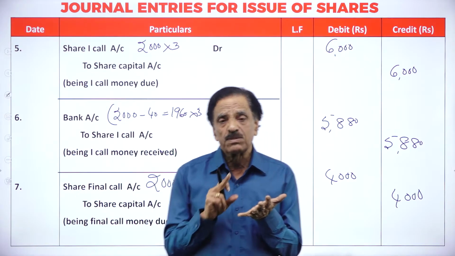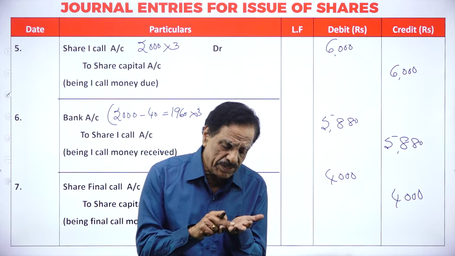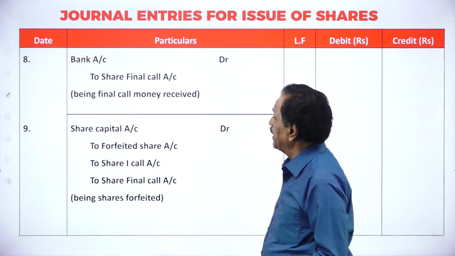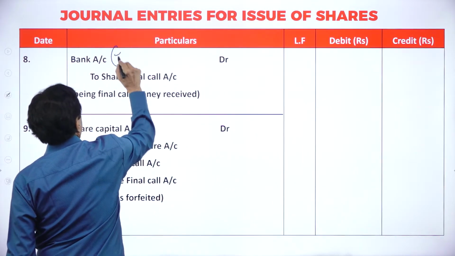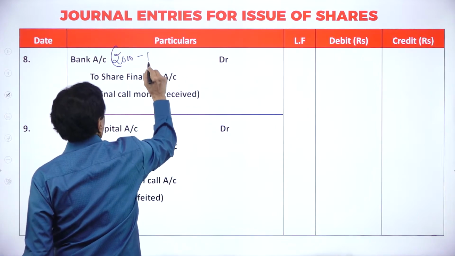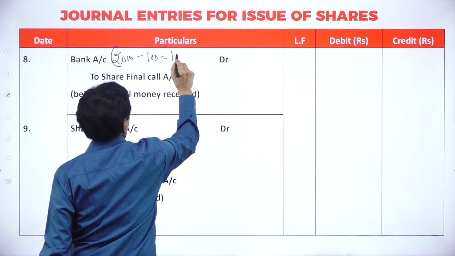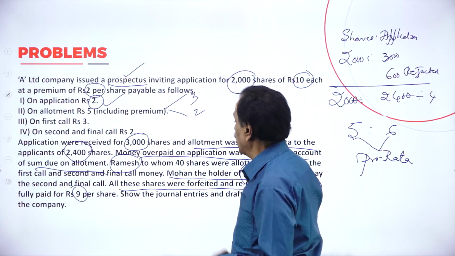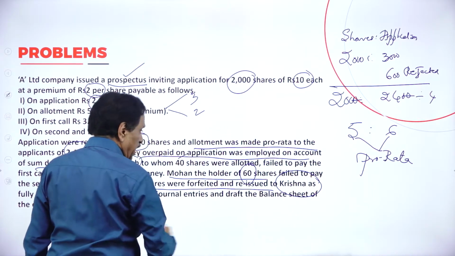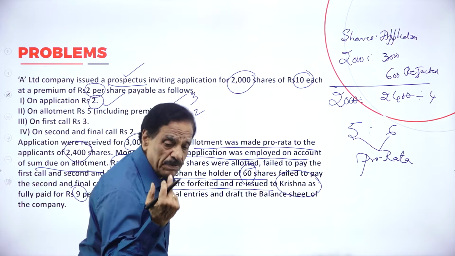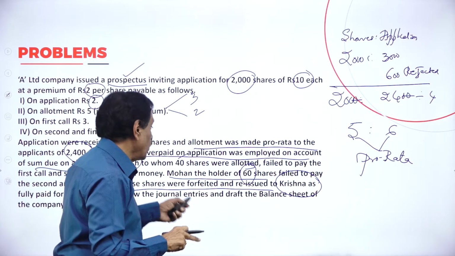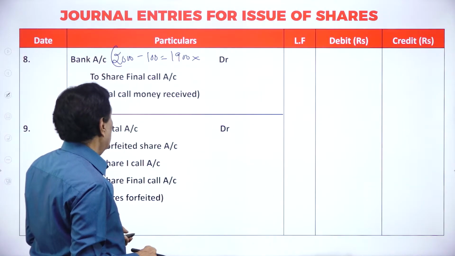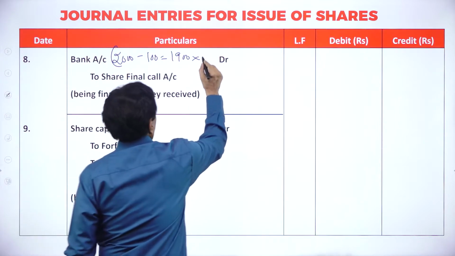Now, who failed? The first man fails on 40 shares. The second man fails on 60 shares. 100 shares' money you could not receive, at rupees 2. Entry: bank account debtor. Total shares you have is 2,000. 100 shares' money could not be received, so you receive only 1,900 shares' money at the rate of rupees 2.